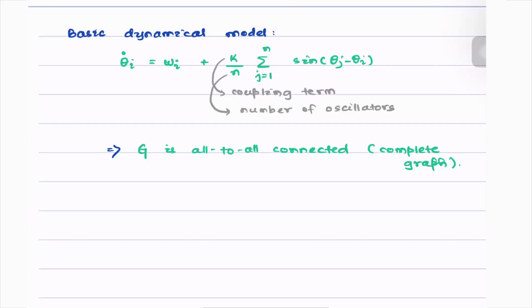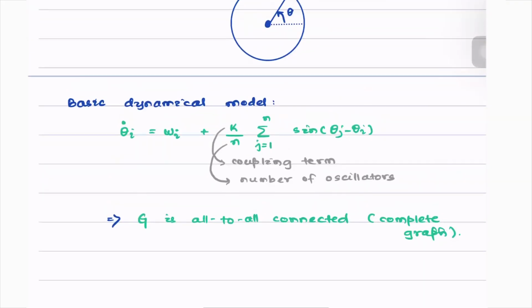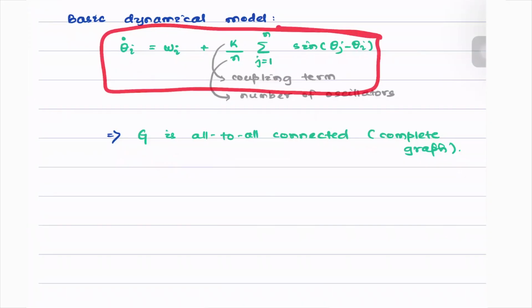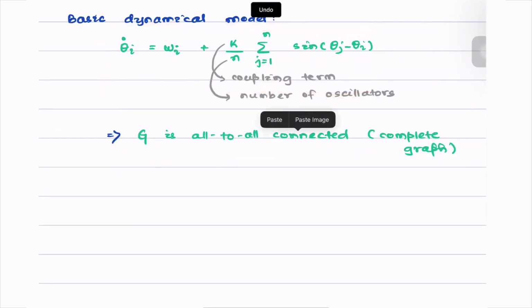So what exactly are we interested in? We are interested in seeing whether the phases of these oscillators get synchronized or not under this given model. So this is our dynamical model. Under this model, do the oscillators synchronize the phases or not? In order to understand that, we define something that we call the order parameter.